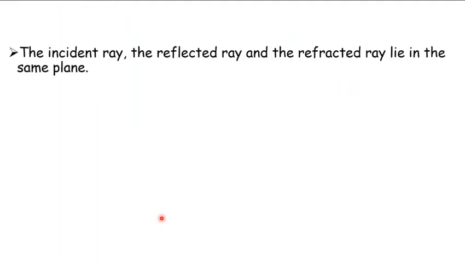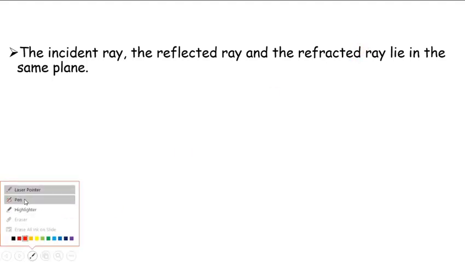So we may state the laws of reflection as: the incident ray, the reflected ray, and the... No, this is not refracted, I'm sorry. This is normal, not the refracted ray. This is normal, right?